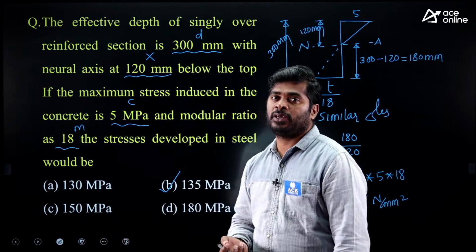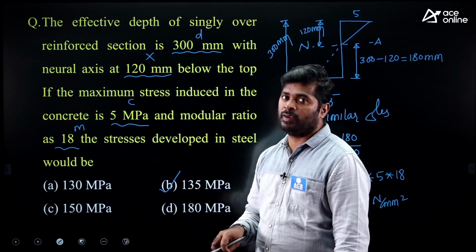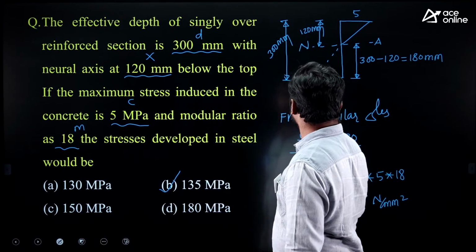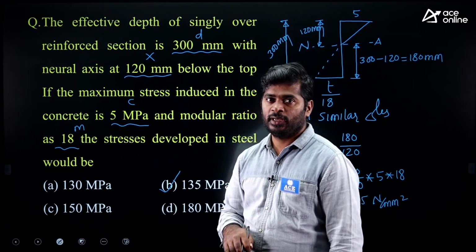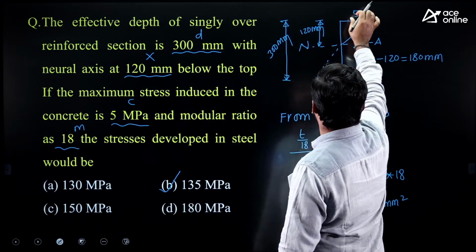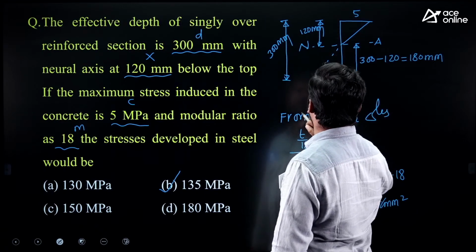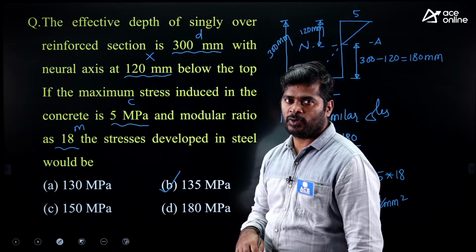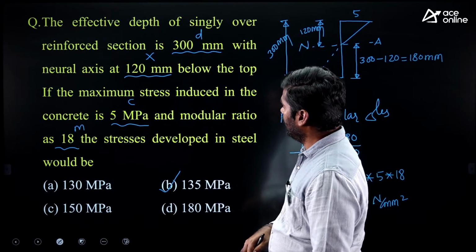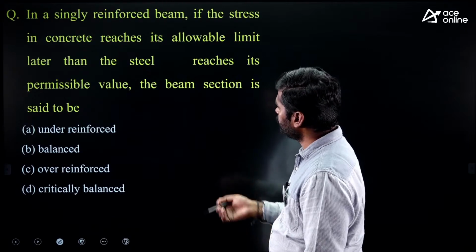Maybe you can expect a question like this also. By giving stress in steel, they will ask stress in concrete. Or by giving stress in concrete and stress in steel, they may ask depth of neutral axis. Okay? Right. Next question.